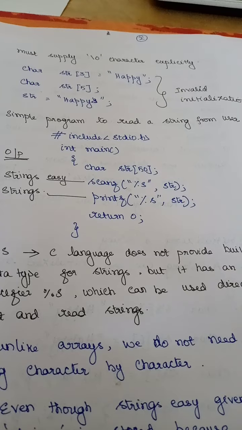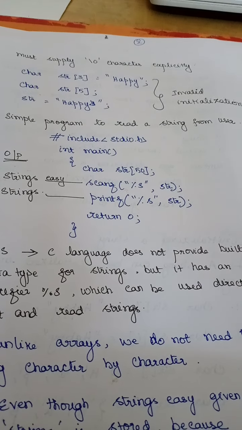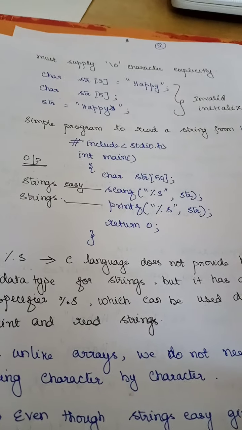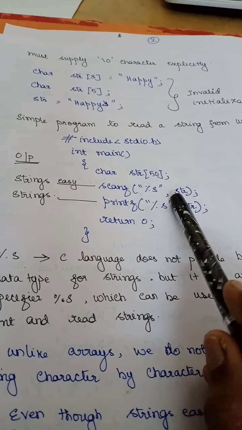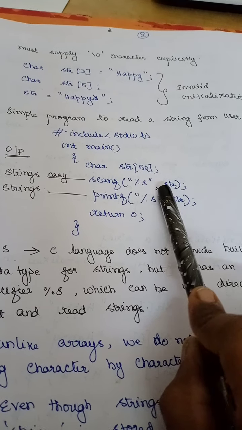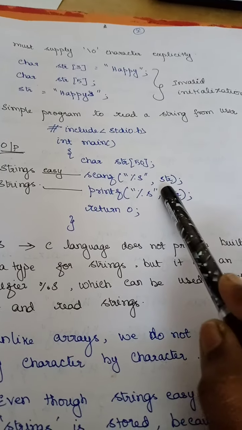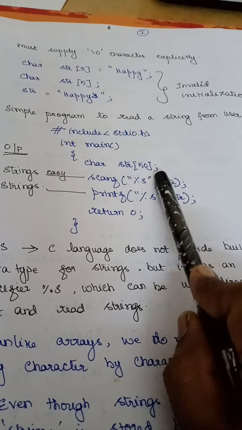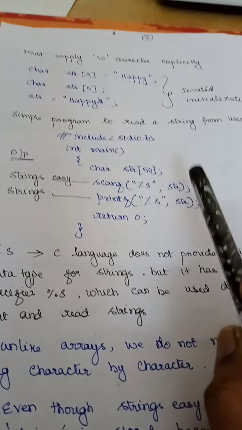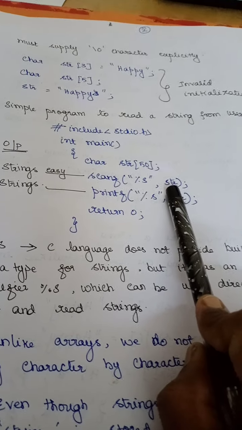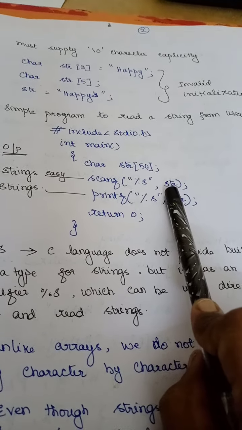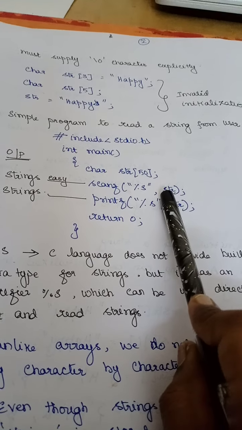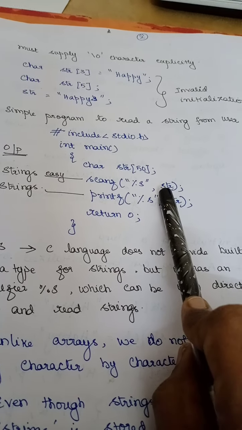Because the array name itself will act as the address. If I read character by character, then I need to use an ampersand. Since I am reading the entire array as a whole, the array name itself will act as the address, so I need not specify the ampersand.